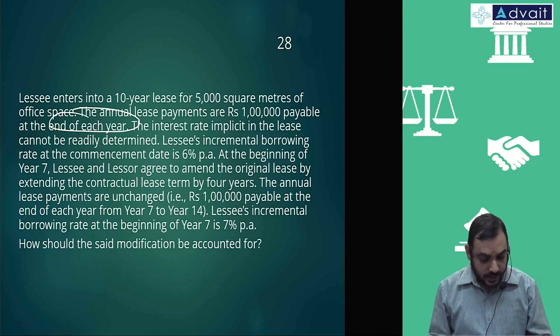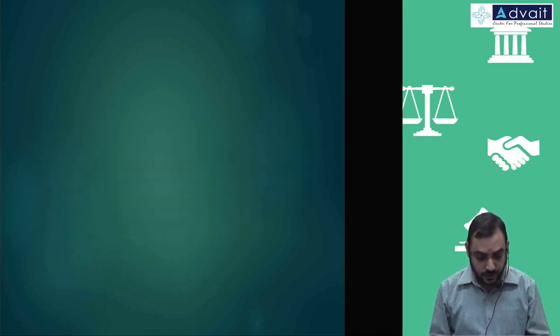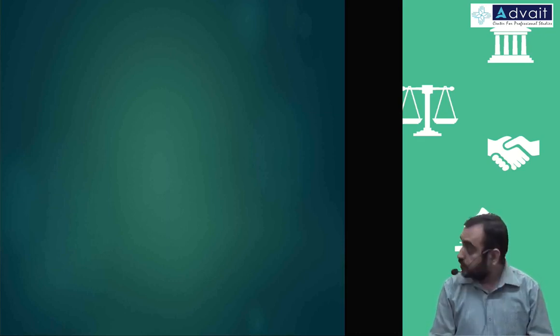First let us calculate what would be your original lease liability and original ROU of the asset. Original lease